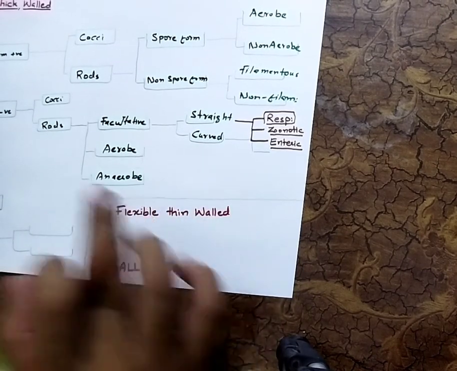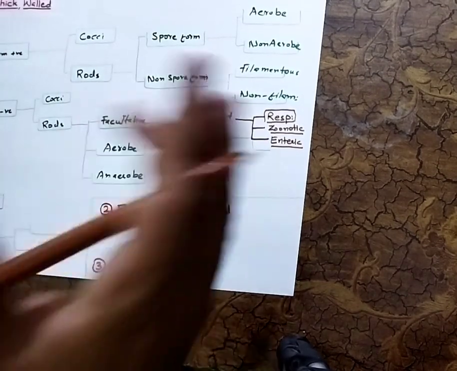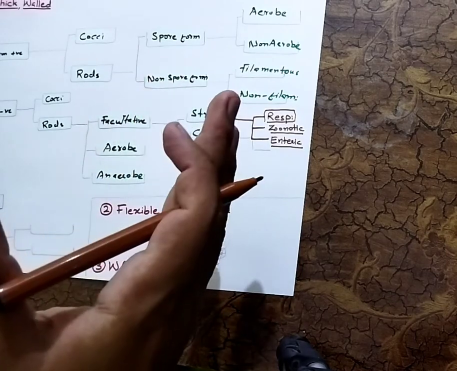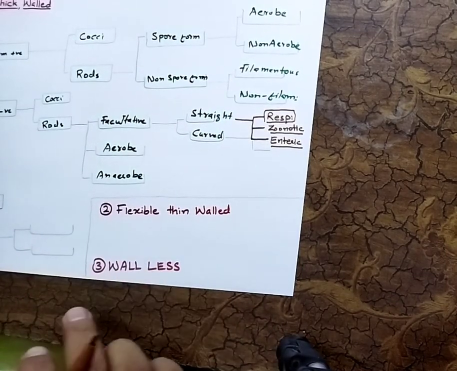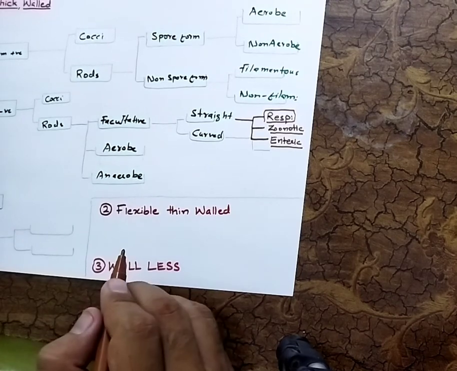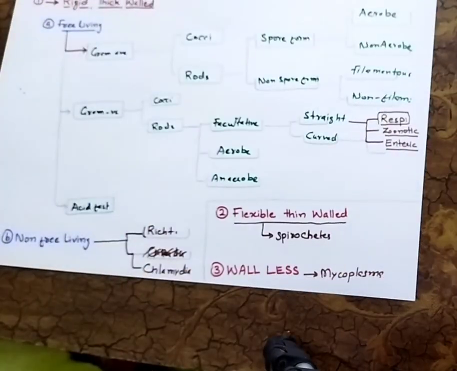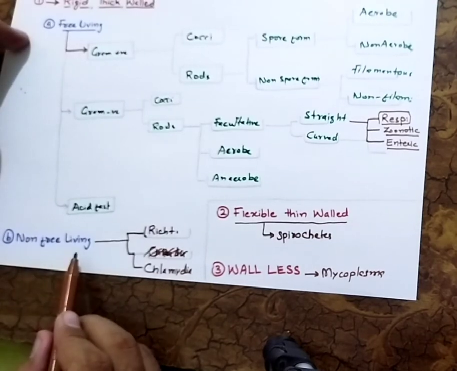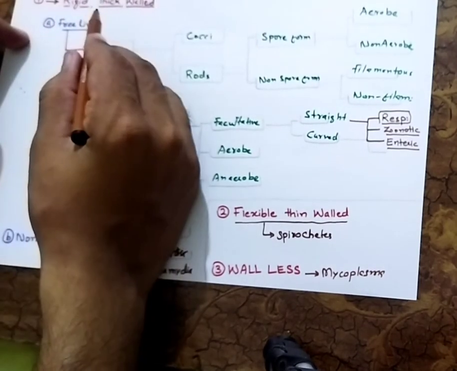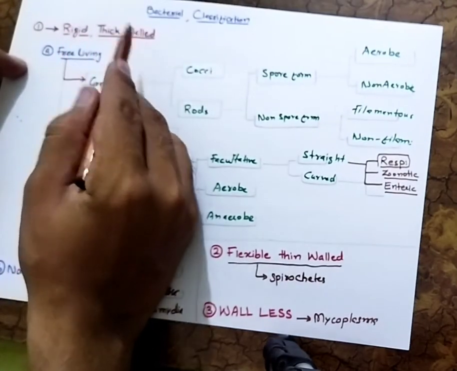Okay, the examples of all these I will give you in the upcoming lectures because I cannot make the whole chart on this paper, right? Okay, so we are done with the free living bacteria, and now we are going to discuss the other class, which is non free living bacteria. These both classes are the subclasses of rigid thick walled bacteria, right?